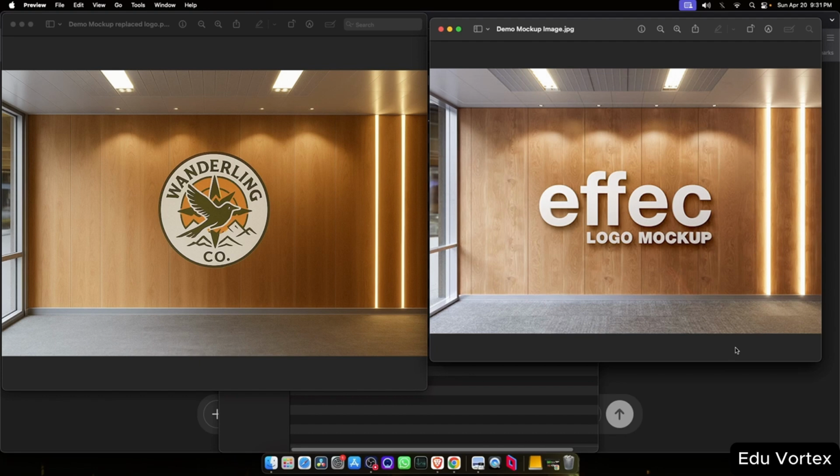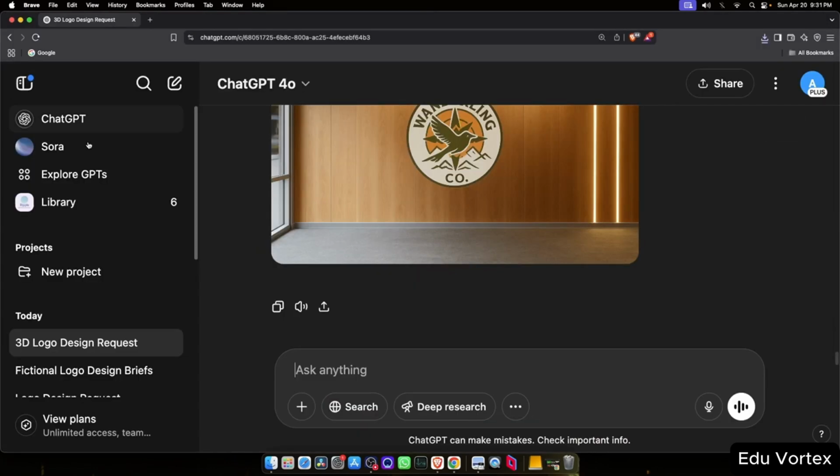Now, the original mock-up had a bit of a 3D effect on the logo, so I'm going to try giving ChatGPT another prompt to include that 3D look in the updated version.